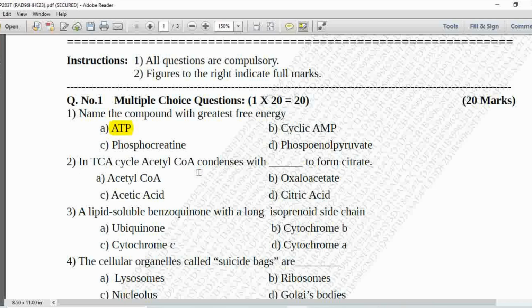Next MCQ, in TCA cycle acetyl coenzyme A condenses with dash dash to form citrate. Option A is acetyl coenzyme A, B is oxaloacetate, C is acetic acid and D is citric acid. So in TCA cycle acetyl coenzyme A condenses with oxaloacetate to form citrate. So option B is correct.